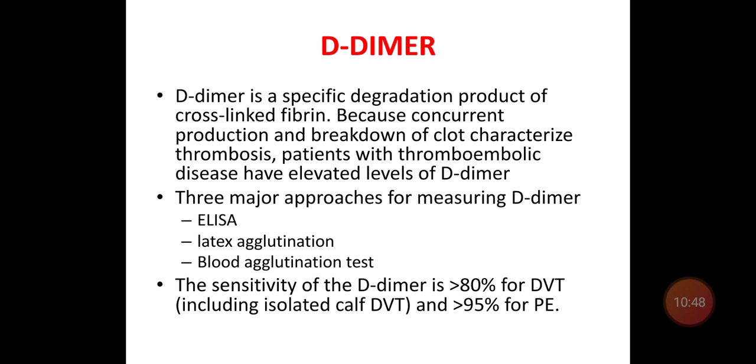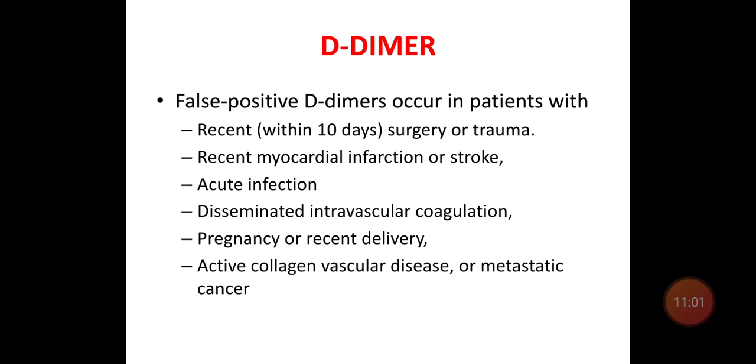The sensitivity of D-dimer in DVT is usually more than 80%, whereas in pulmonary embolism it is more than 95%. False positive results can occur in patients with recent surgery or trauma, recent myocardial infarction or stroke, acute infection, DIC, pregnancy or recent delivery, active collagen vascular disease or metastatic cancer.